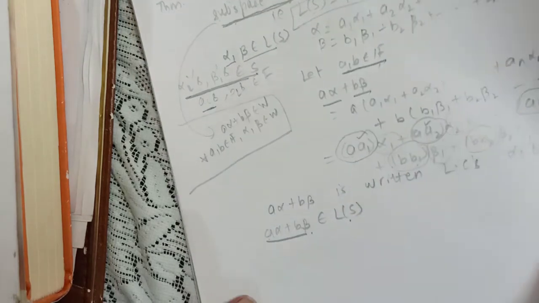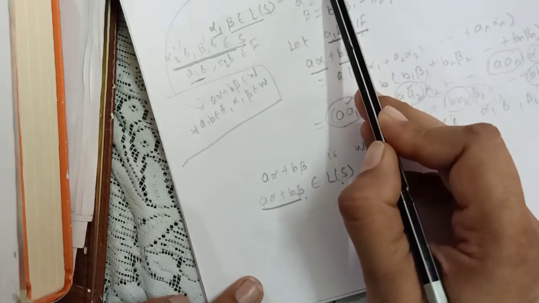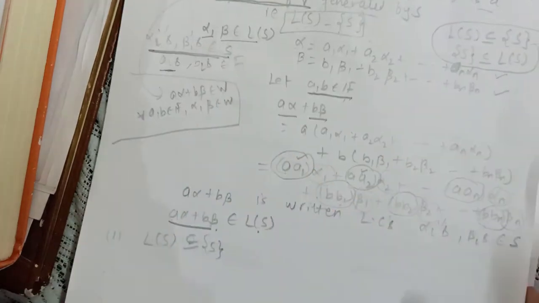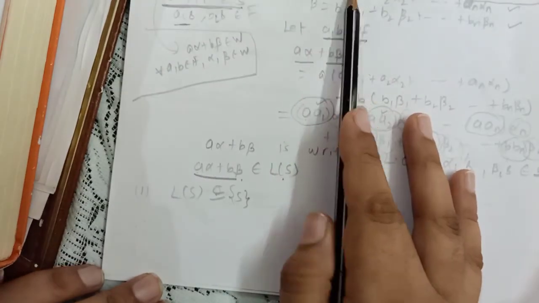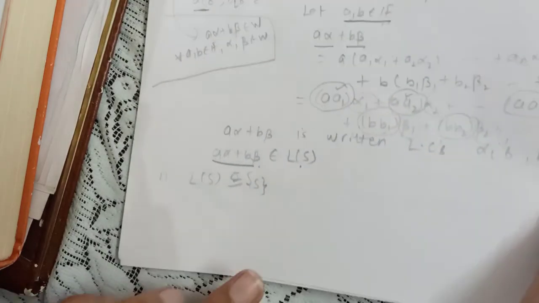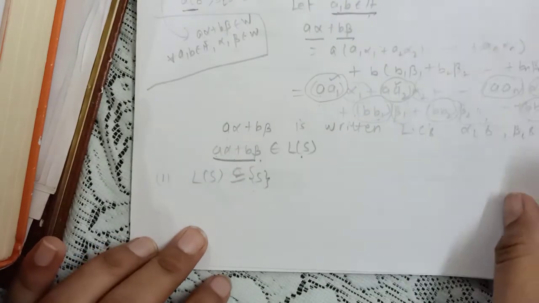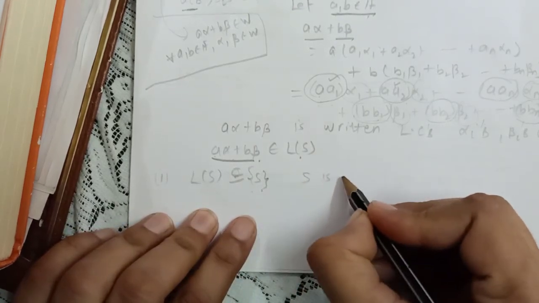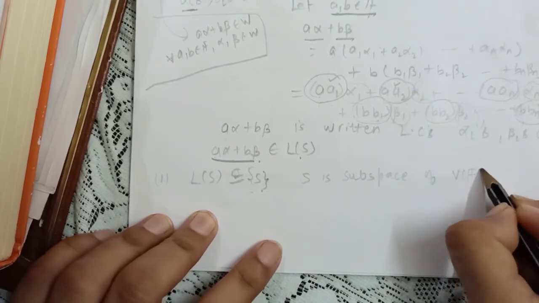Now let us move on to the second part, in order to prove that the linear span of S is generated by S. So the linear span of S is a subspace of V. Now we are to prove that the linear span of S is generated by S, and as I told you earlier, we have to prove these two parts. So first of all, look at this part. The linear span of S is contained in S. Now if you can observe this S, this is already a subspace. S is a subspace of, sorry, not W, of vector space V over F.